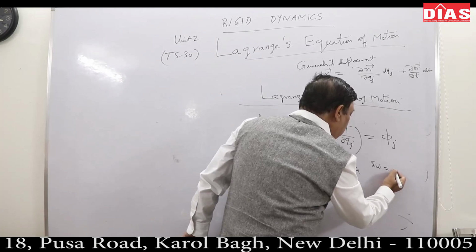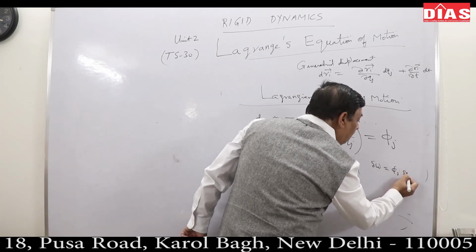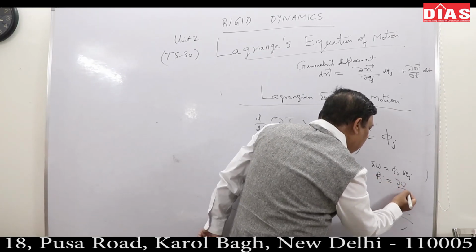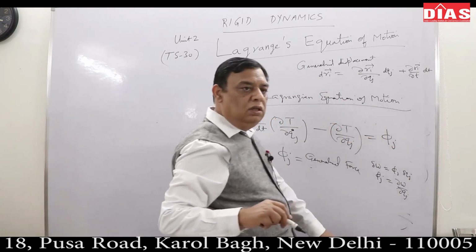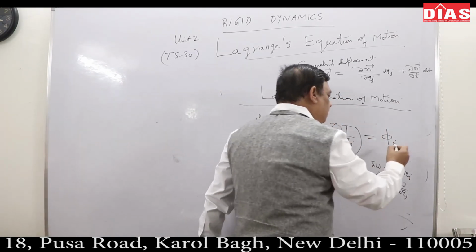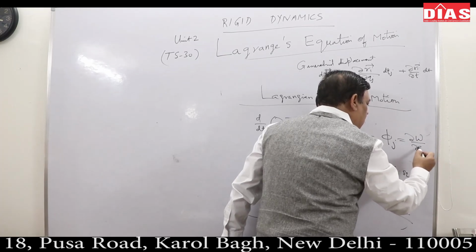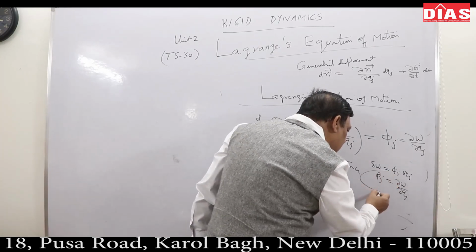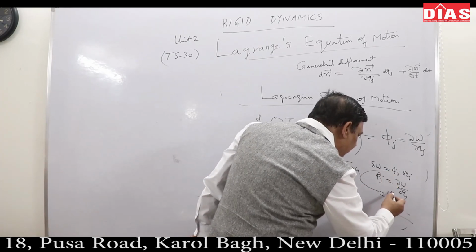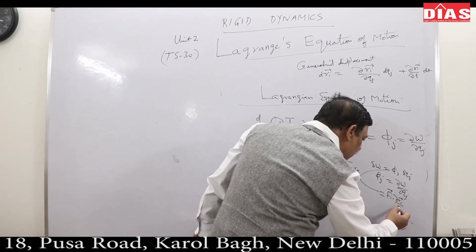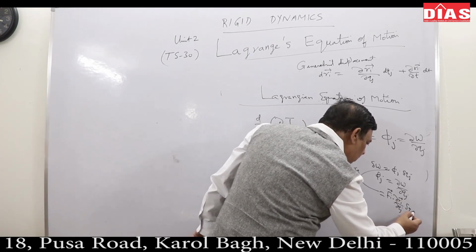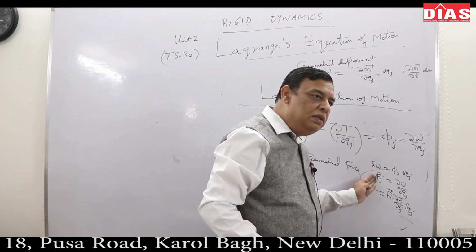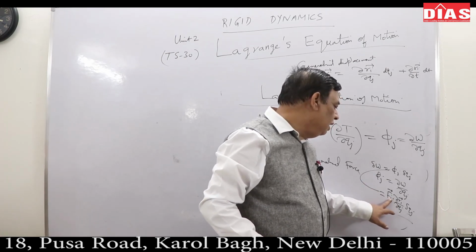Delta W was your phi j delta Qj, which I could also easily write as phi j equals delta W upon delta Qj, where W is the work done. And phi j I could also write as Fi delta Ri upon del Qj into delta Qj, because delta W has to be equal to Fi dot delta Ri.